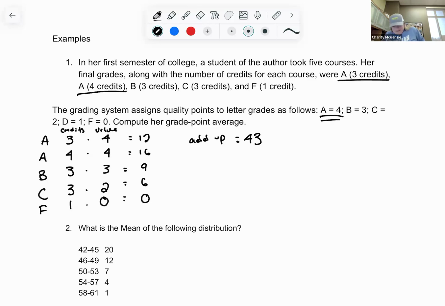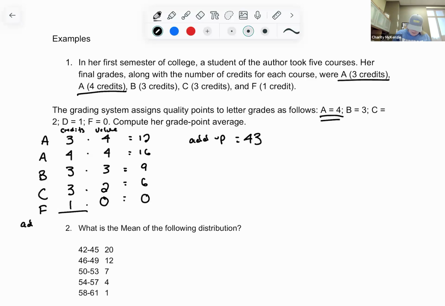What do you think I'm going to divide by? Because this is what people mess up if I put it on an exam or their homework. What are you dividing by? Well, 43 represents the value for all of the credits and the value that they have. So you need to divide this by the total credits.